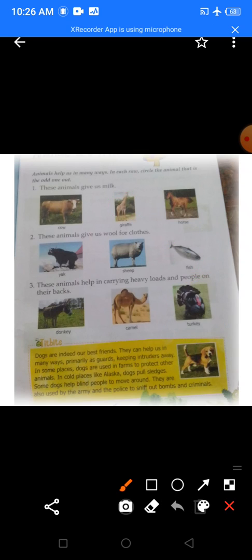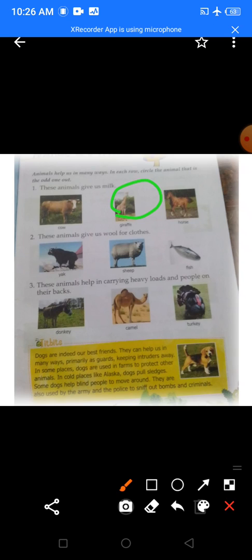Okay. Again we'll repeat. This animal gives us milk. Milk makes us strong. We should drink milk every day. So the giraffe doesn't give us milk. Okay. Then these animals give us wool. Now why do we require wool? When the winter season comes, when there is winter, we feel cold.